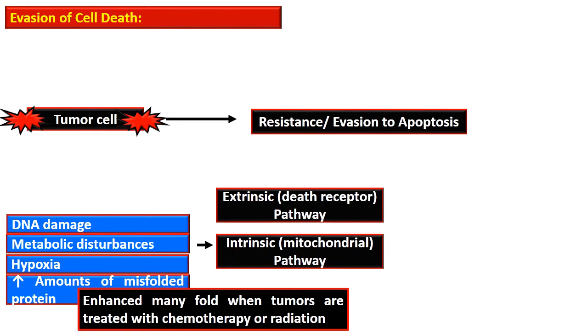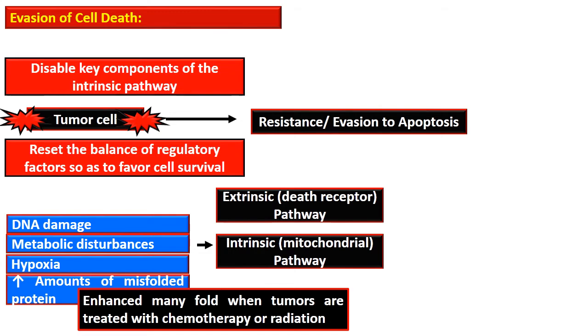The two mechanisms by which tumor cells evade apoptosis are: one, they disable key components of the intrinsic pathway, and second, they reset the balance of regulatory factors so as to favor cell survival.